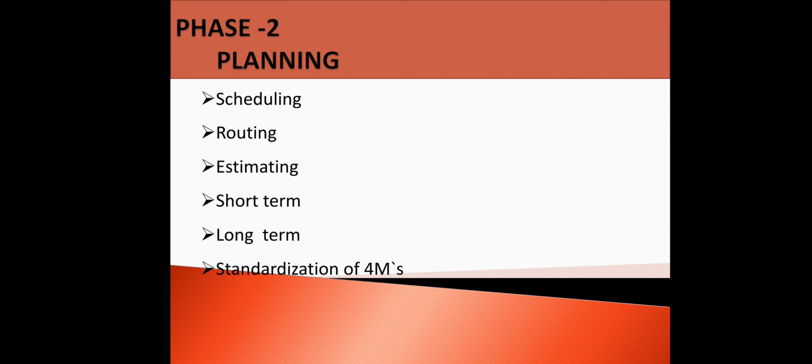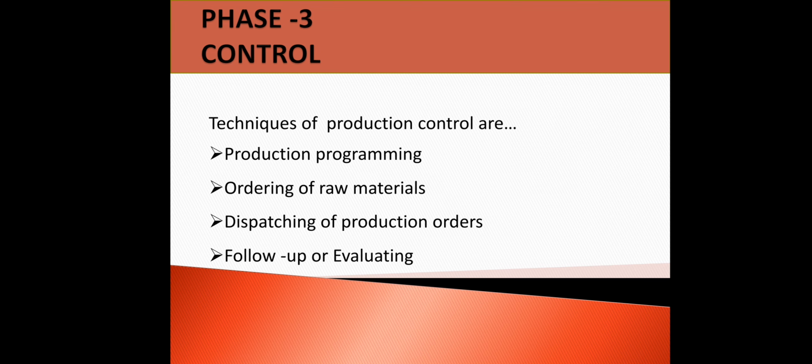Then in the planning stage, there are 6 functions, or we can say the planning stage has scheduling, routing, estimating and the 4 M's, that is material, methods, machines and manpower. So that is the planning stage. Scheduling is the first function of the planning stage, so you have to remember that.